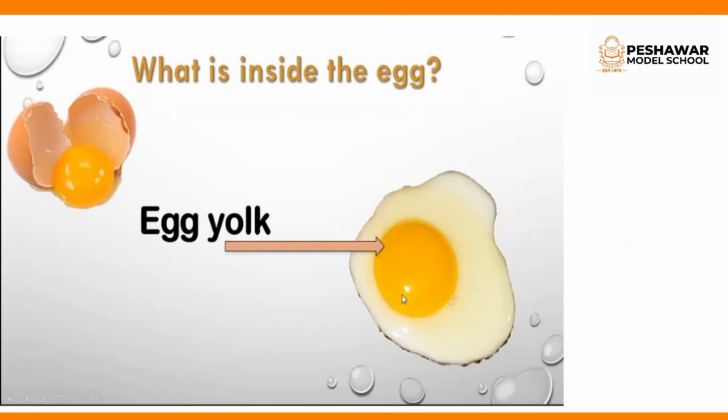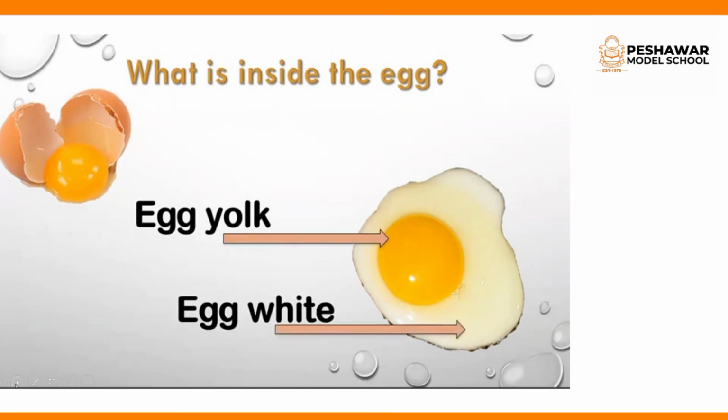Let's see what is inside the egg. When you break an egg, what will you see? Inside the egg, you see this yellow circle. This is an egg yolk. Say again, this is an egg yolk. And this white part also has a name. It's called egg white. So the egg has two parts, egg yolk and egg white, also called albumin.